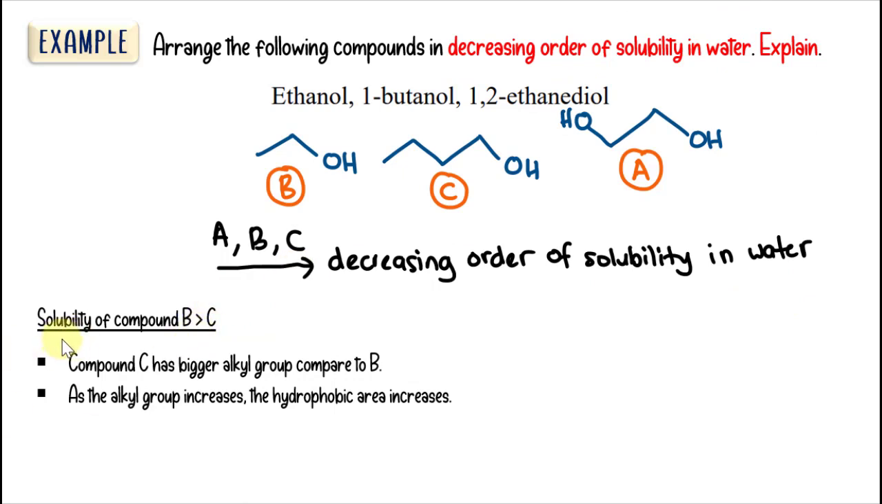So next, okay, why is the solubility of compound B higher than C? This is because compound C, which is our 1-butanol, has a bigger alkyl group compared to B. So kalau kita tengok butanol ada 4 carbon, okay, ethanol only got 2 carbon. So as the alkyl group increases, the hydrophobic area increases. So that's why C is less soluble than B.